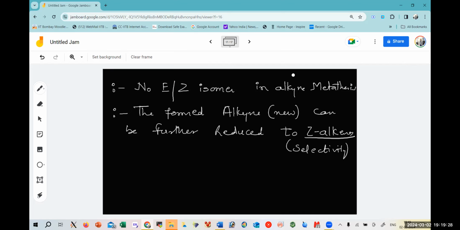Selectivity has been increased because it would readily be giving you one type of alkenes, which was not possible when we were doing with the alkene metathesis. And this method finds a wide variety of applications